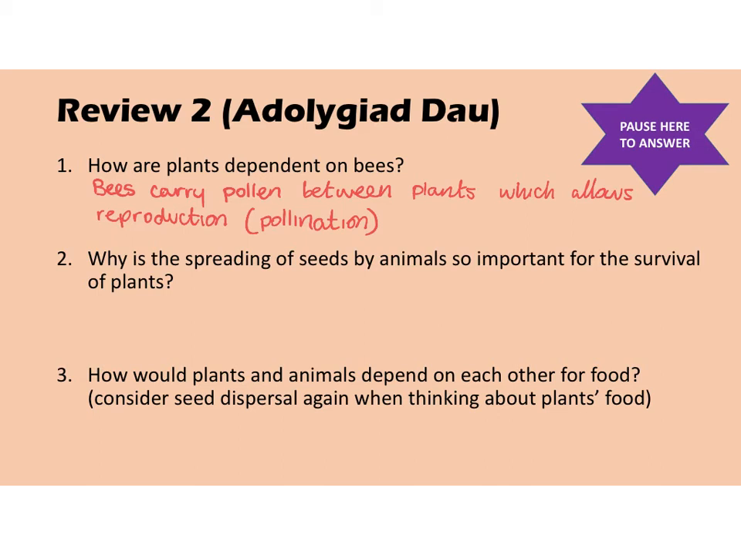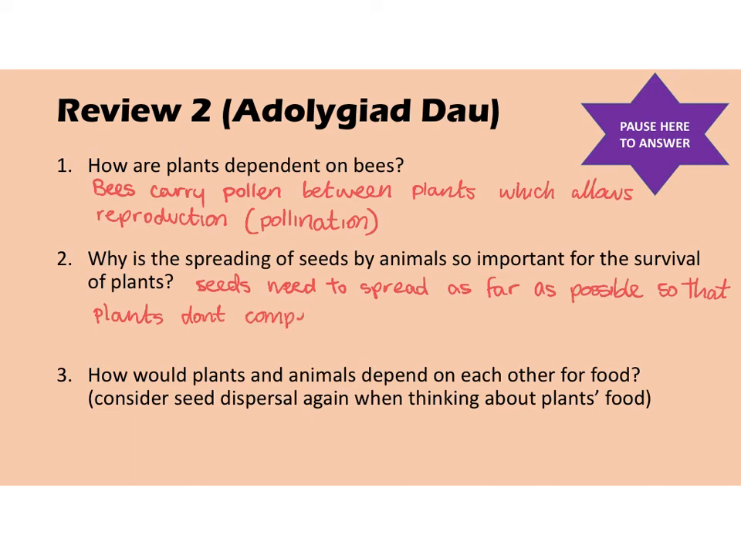So this is because seeds need to spread as far as possible so that plants don't compete for space, nutrients, water, etc.